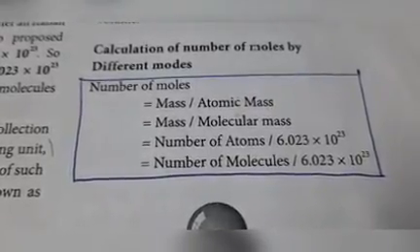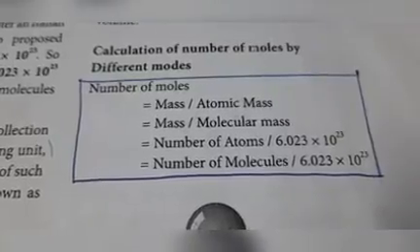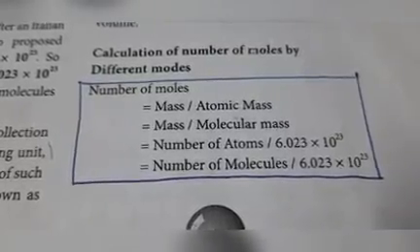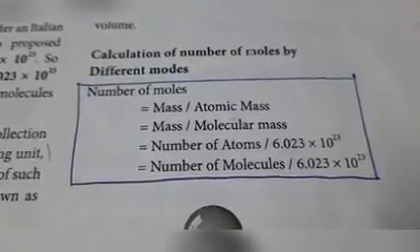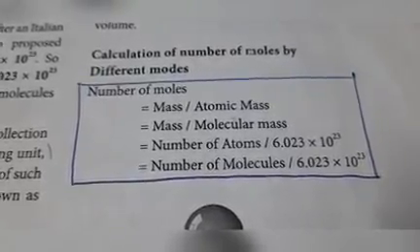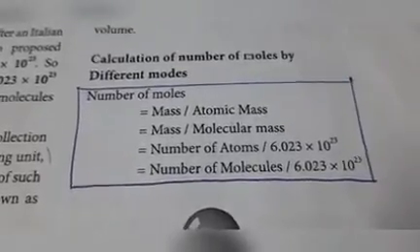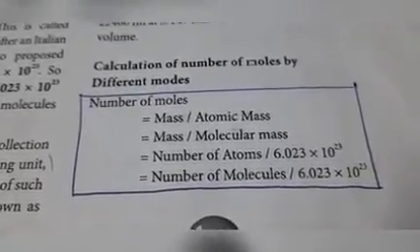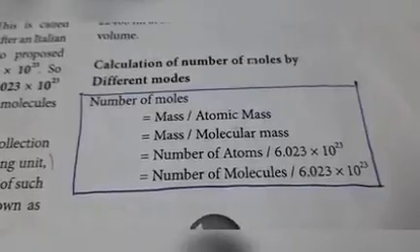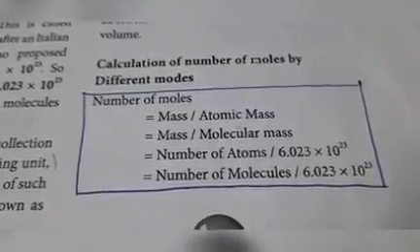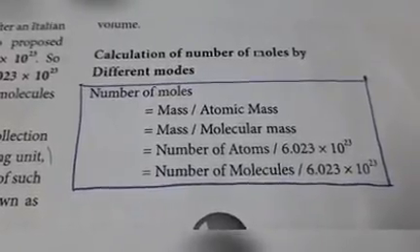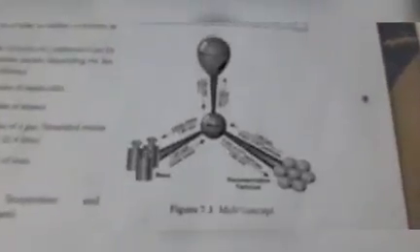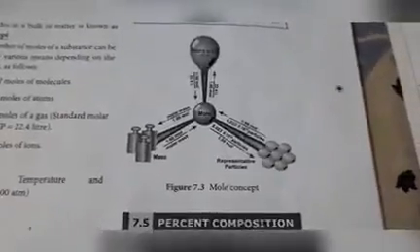And we can determine the number of moles is equal to number of atoms divided by 6.023 into 10 to the power of 23. Number of moles is equal to number of molecules divided by 6.023 into 10 to the power of 23. These formulas are used in your problem questions. So in problem questions these formulas are used and some conversions are also given here.